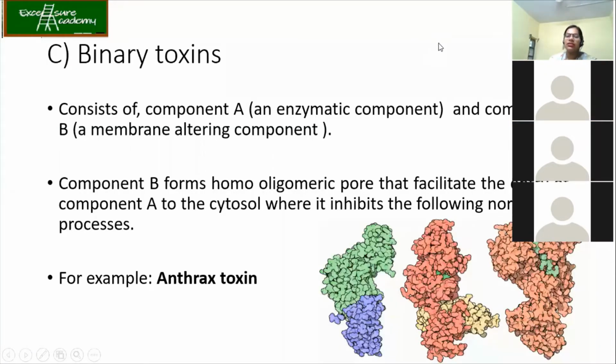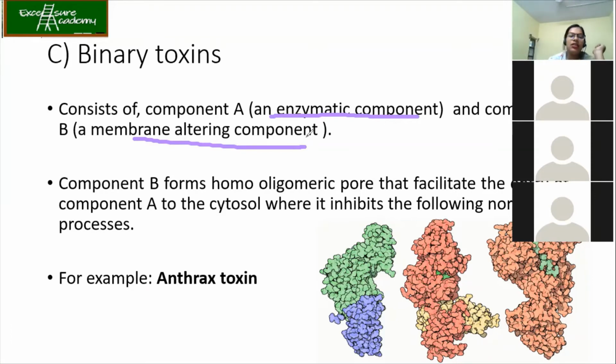Next, binary toxins. Now this is an important one. It consists of component A and component B. The function of component A is to be the enzymatic component, and component B is the membrane altering component. It means that here it's not a single protein which is produced. Two or three proteins are produced together, having different functions. If a single protein is produced, it has no biological activity, but when they are produced in combination, it has activity.